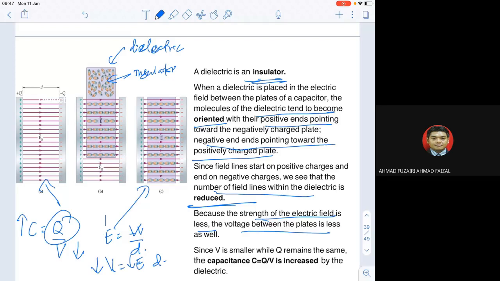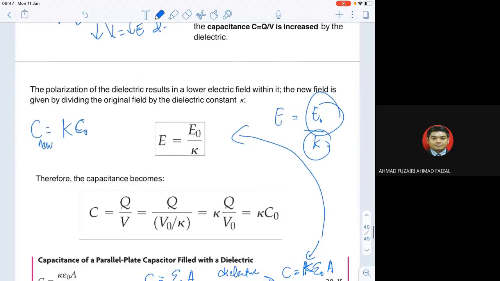As a result, when the electric potential decreases, the capacitance increases. Because of the decrease in electric potential, it will make sure that the capacitance increases, due to this equation.